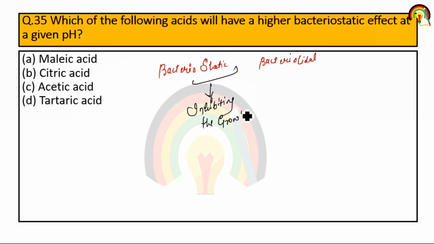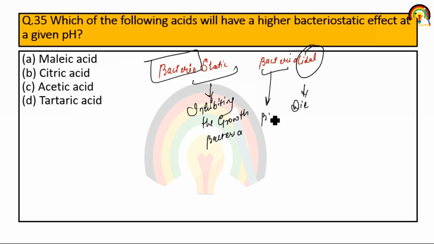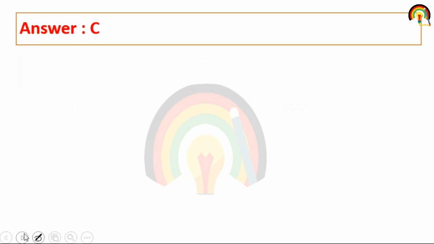Inhibiting the growth of which microorganism? It's bacteriostatic, so inhibiting the growth of bacteria. Another term is bactericidal. Cidal means die off and bacterio means bacteria. So acetic acid has a higher bacteriostatic effect at a given pH.